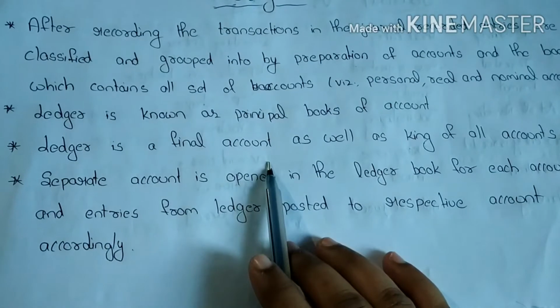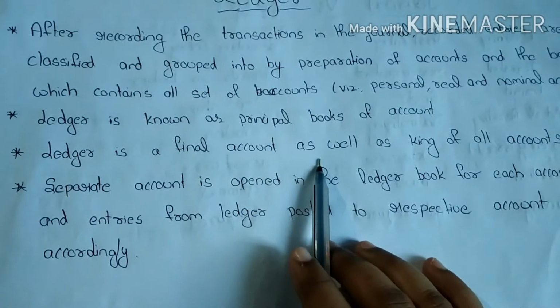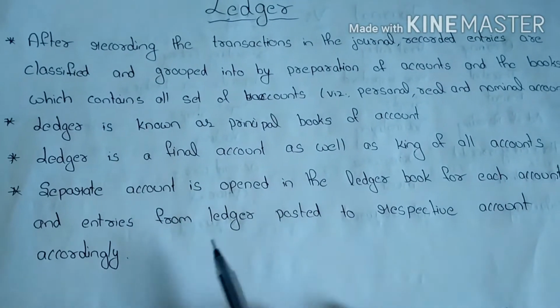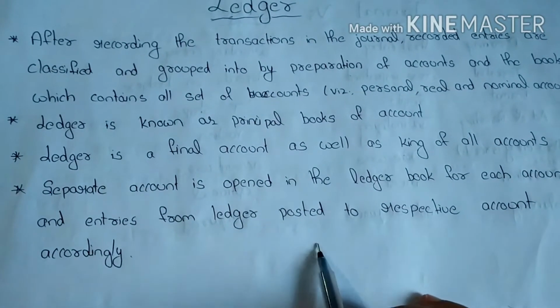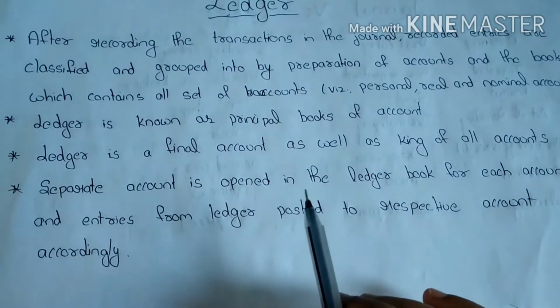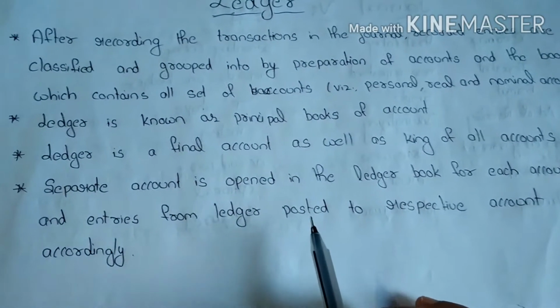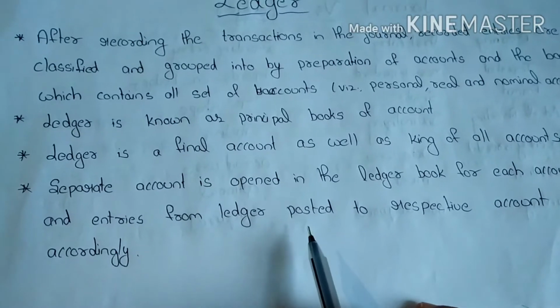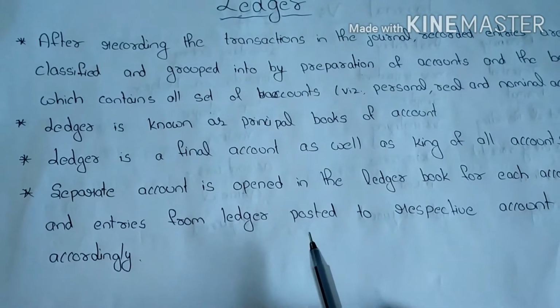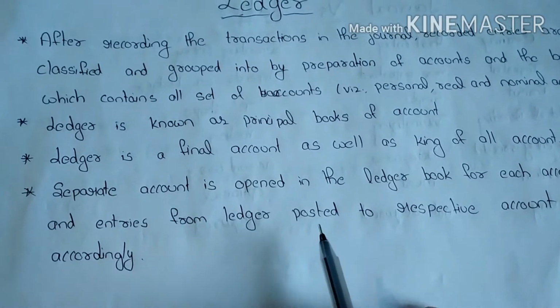A separate account is opened in the ledger book for each account and entries are posted to the respective account accordingly. By using that separate account we easily know the balance of that account.